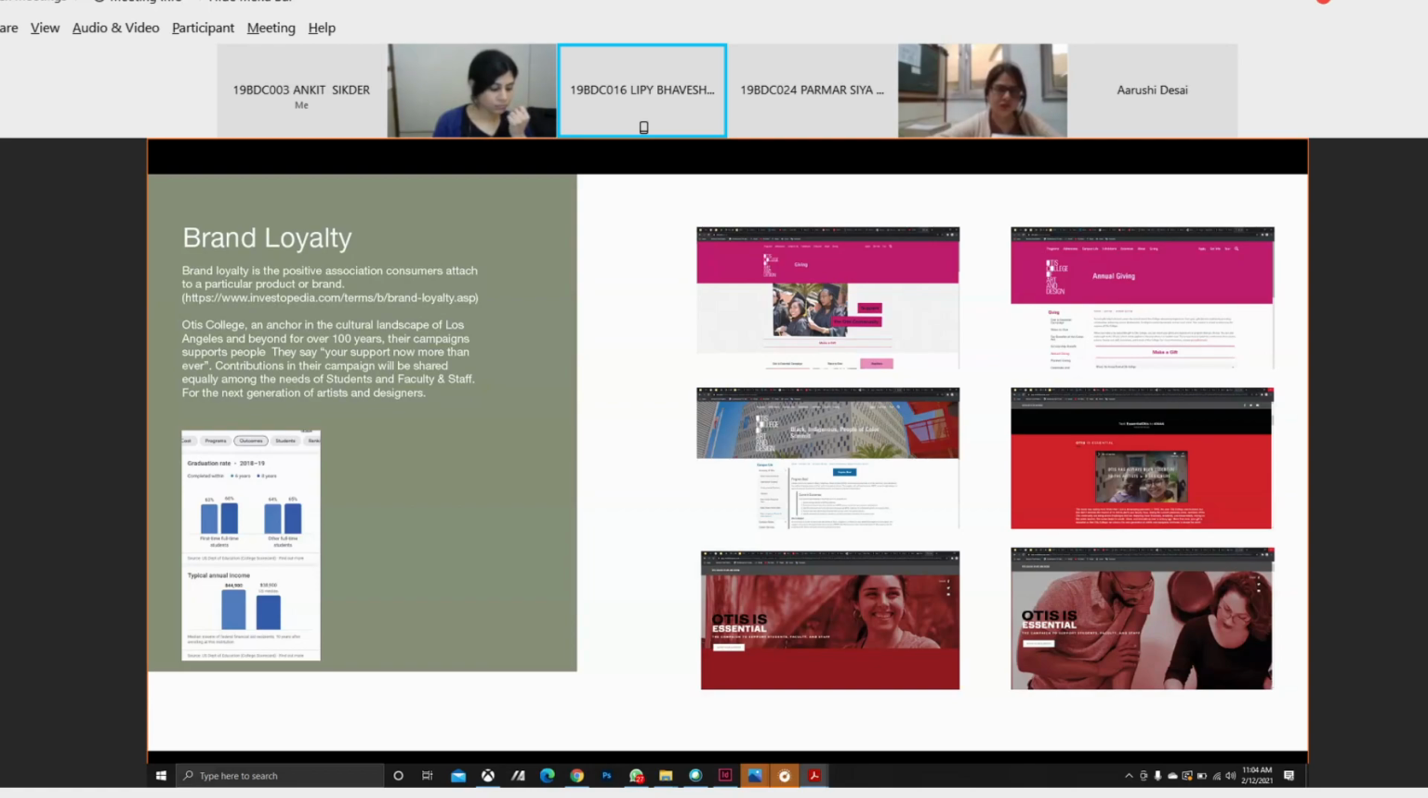Scenario, they are providing their students and staff faculties with Artists Essential, a COVID relief fund that they have created from donations and other campaigns.